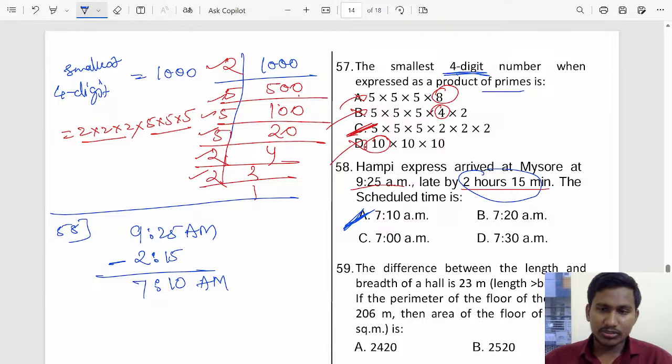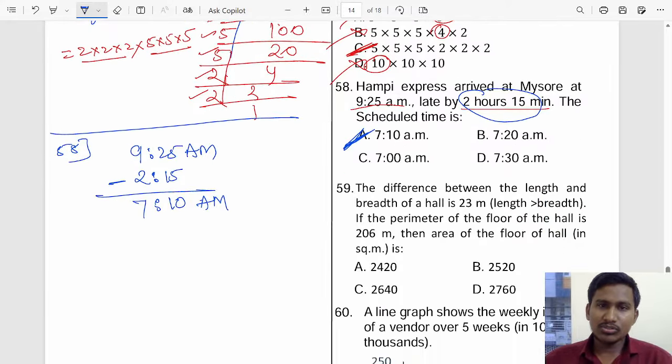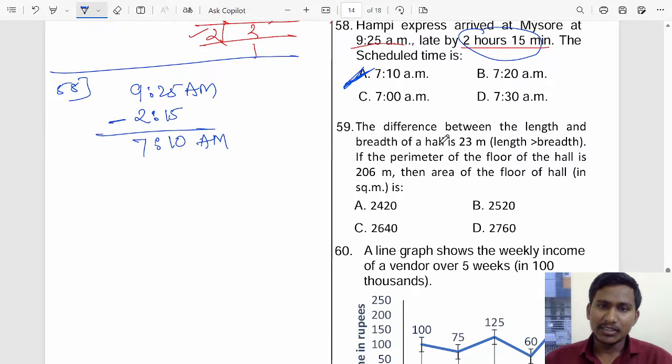Understood? Okay, good. So very easy. Now let us do the next, that is 59. The difference between the length and the breadth of a hall is 23 meter. If the perimeter of the floor of the hall is 206, then the area of the floor of the hall is, we have to find it. Okay, so let us do 59.